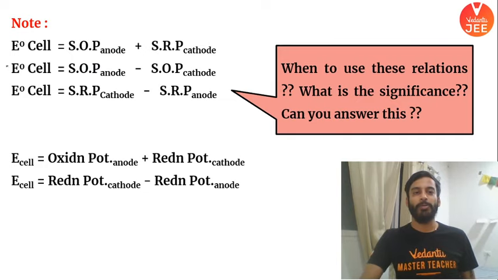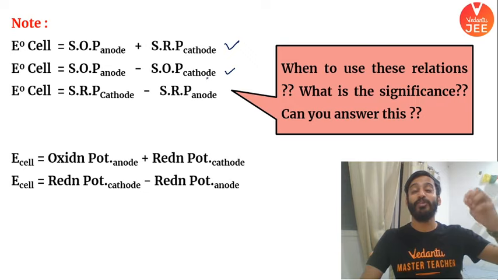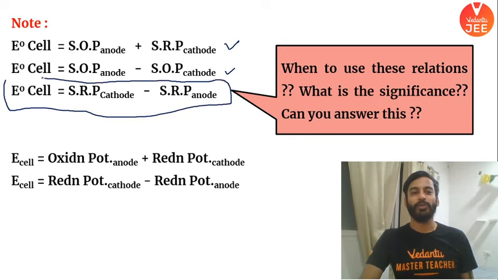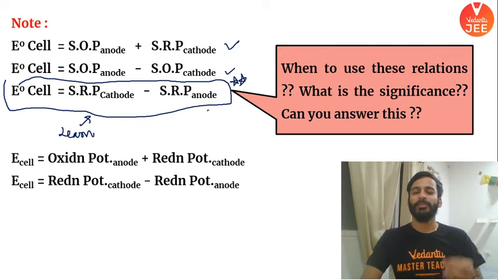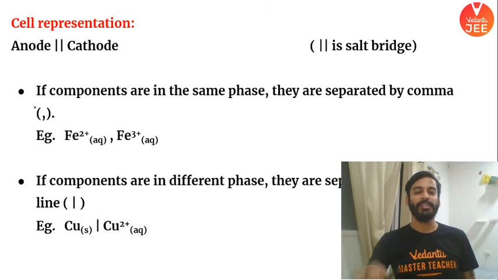ठीक है, अब इसको यूज करते हैं। देखो अभी अभी एक फॉर्मूला पढ़ाया, E naught cell is equal to SOP anode plus SRP cathode। ठीक है, similarly I can write it in terms of oxidation potential, so SOP anode can also be written as SOP cathode। But boys and girls, most of the questions are always given in the form of SRP, ज़्यादा से ज़्यादा SRP में मिलते हैं। So why don't we learn this formula, SRP of cathode minus SRP of anode। I will recommend you to learn any one। My personal favorite is this one। मैं recommend करूंगा ये भी पढ़ लो एक्चुअली। ठीक है, यही याद कर लो, तो इससे आप सेल का पोटेंशियल निकाल सकते हो। Again, if everything is taken in standard condition, it will be called as standard cell, E naught cell।